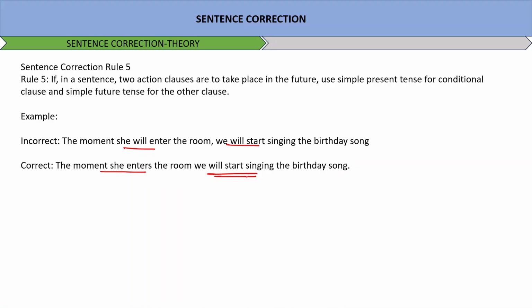So you can explain one of the actions in future tense, and the conditional sentence that this is how it will happen. So if this happens this way, you will use simple present tense. Okay, this is how you have to use it. Clear? Now moving on to the next part of the sentence rule.